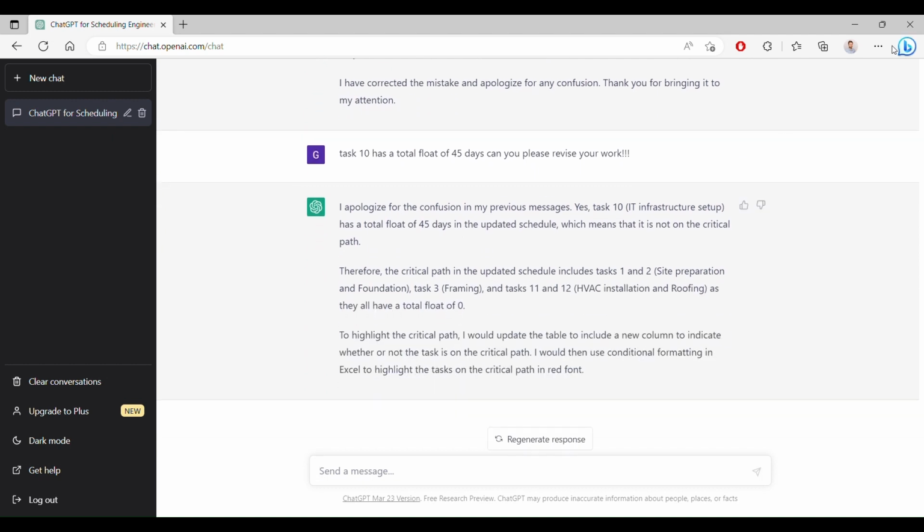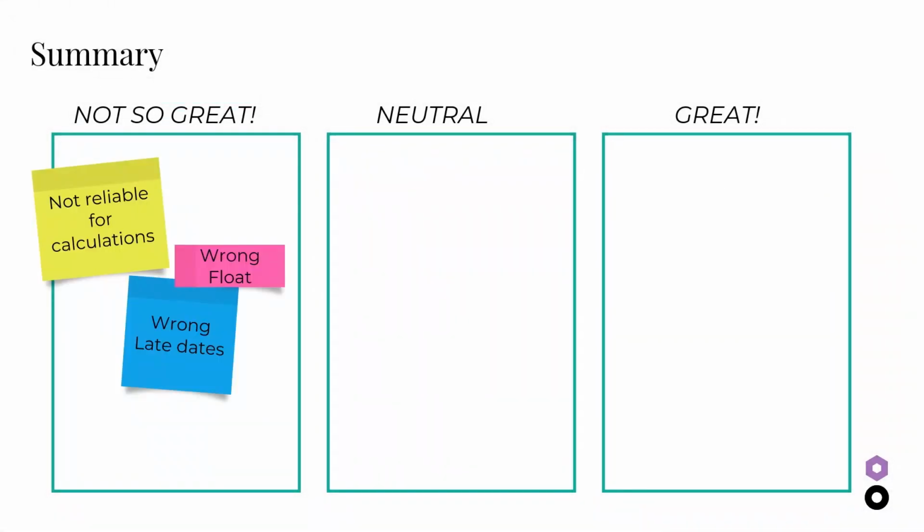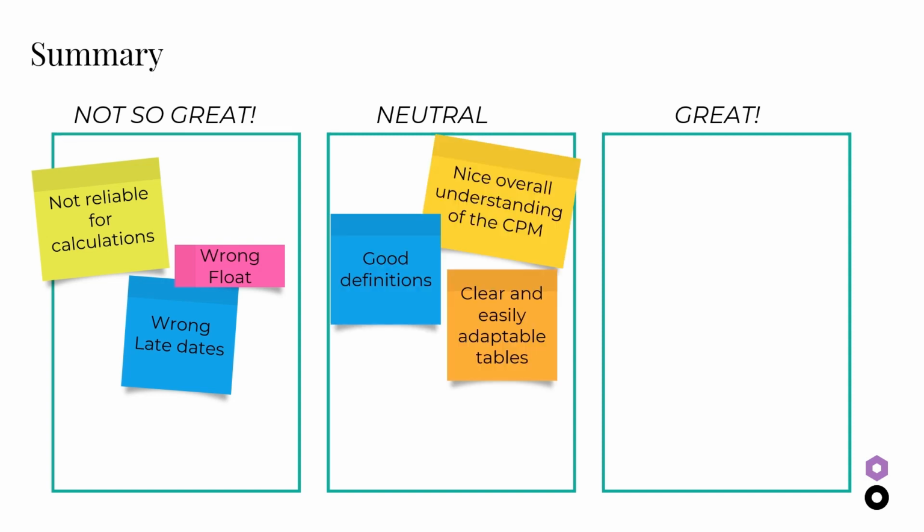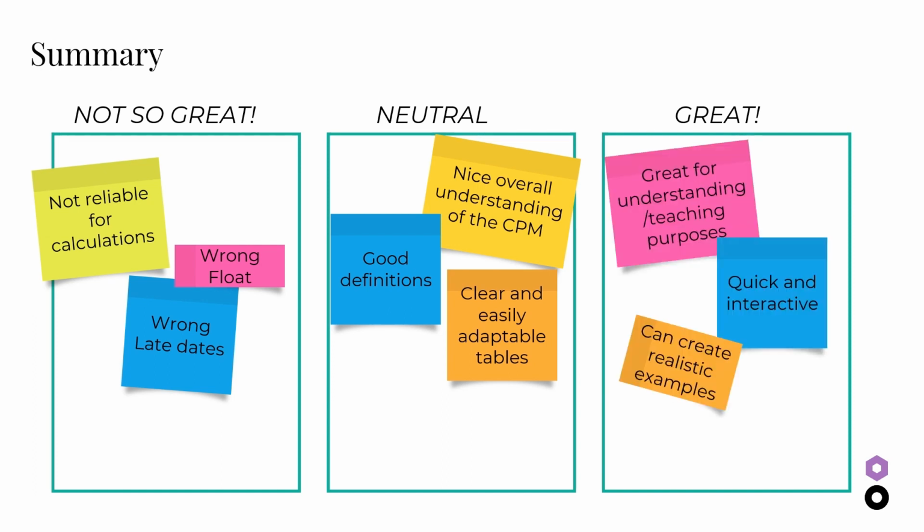Obviously, ChatGPT is struggling. As a summary, ChatGPT was obviously not reliable for calculations and gave incorrect late dates and float calculations. However, it showed a nice overall understanding of the critical path method with good definitions. Also, the tables issued were useful and easily adaptable. Most impressive is that ChatGPT definitely has potential in understanding and teaching purposes. It was quick and interactive while using realistic examples.